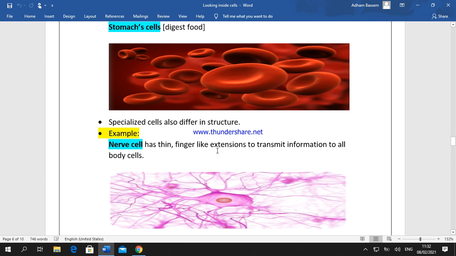We notice that the nerve cell has thin finger-like extensions that come out from the cell, because nerve cells are responsible for transmitting information coming from the nervous system or brain to all body cells. So it needs these extensions, while red blood cells contain a protein known as hemoglobin to carry and transmit oxygen to all body cells.